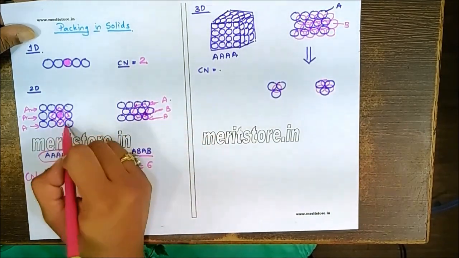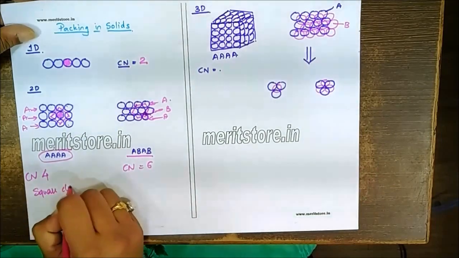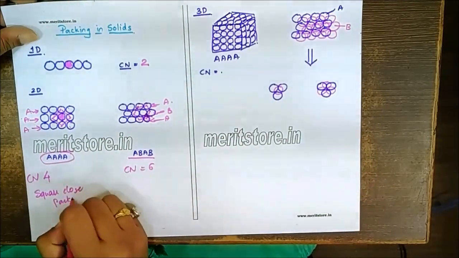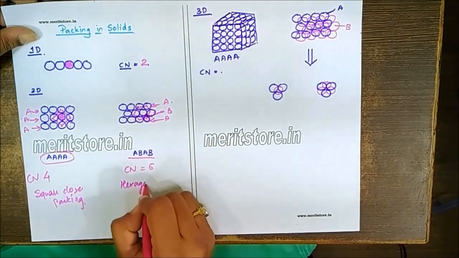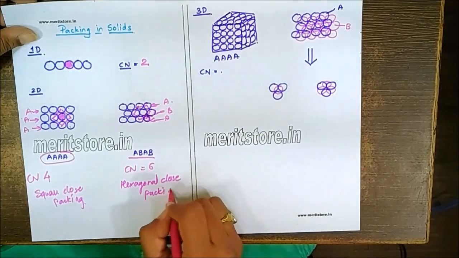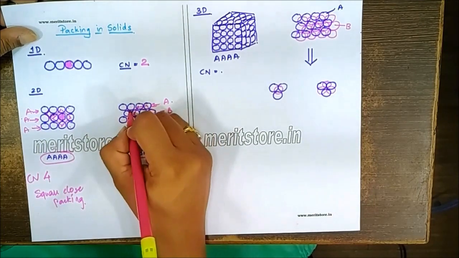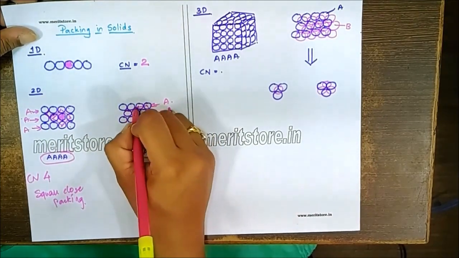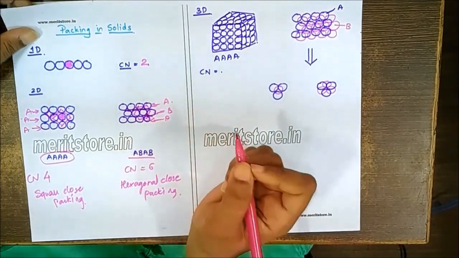If you join the surrounding atoms, we get a square shape. That's why this is also known as square close packing. While here we get a hexagon shape, so we call this hexagonal close packing. Now here the shape of the void space is square only, and here the shape of this void space is triangles, but these triangles are pointing upwards and downwards alternately.